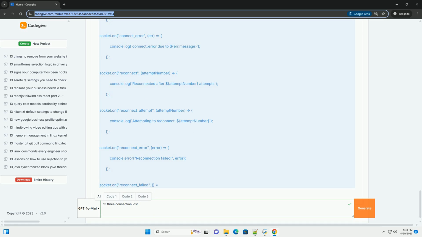4. Monitor server resources. CPU usage: use tools like top, or your server monitoring system, to check the CPU utilization of the Node.js process running your socket.io server. High CPU usage can indicate a performance bottleneck. Memory usage: monitor the memory usage of the Node.js process. Memory leaks or excessive memory consumption can lead to crashes and connection drops.